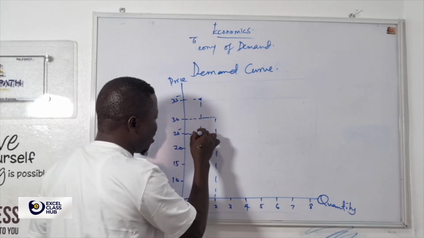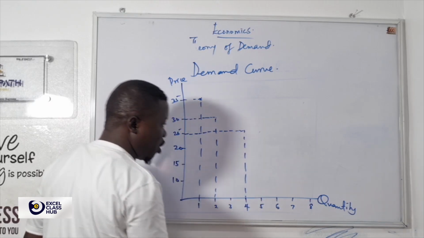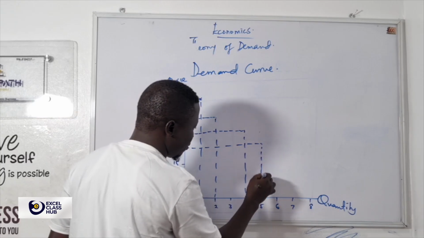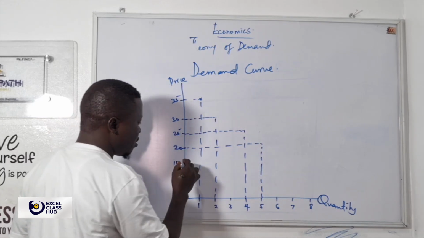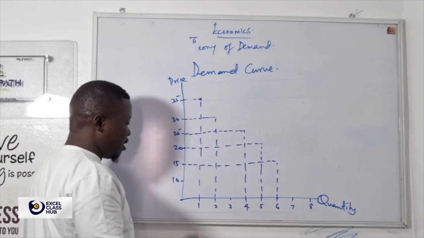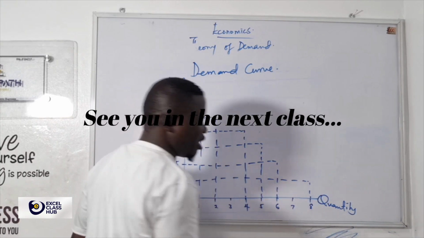When it is 25 naira, everybody wants to buy, let me assume, 4 units. When it is 20 naira, 5 units. When it is 15 naira, 6 units. And when it is 10 naira, everybody wants to buy 8 units.